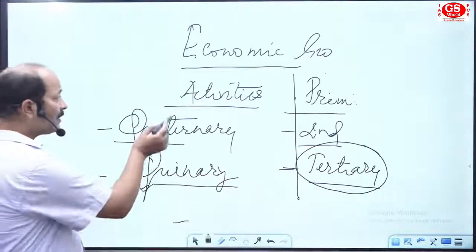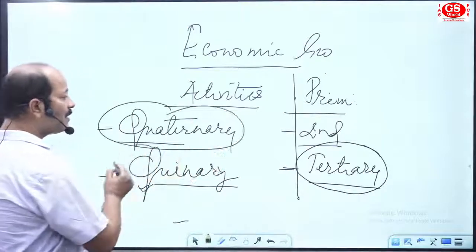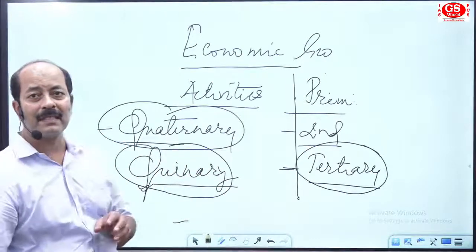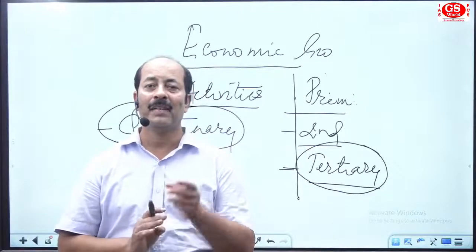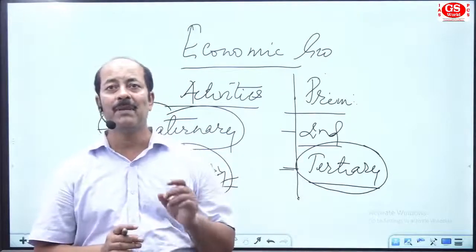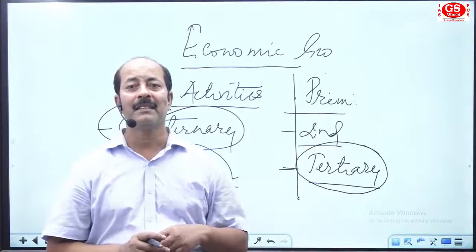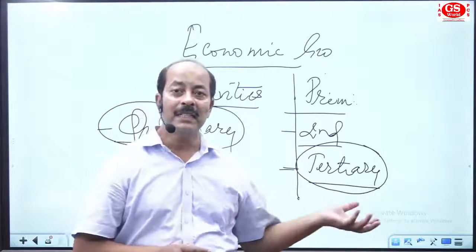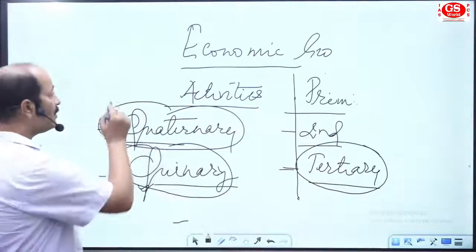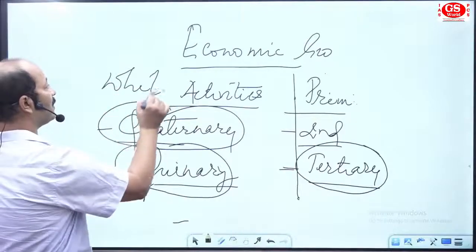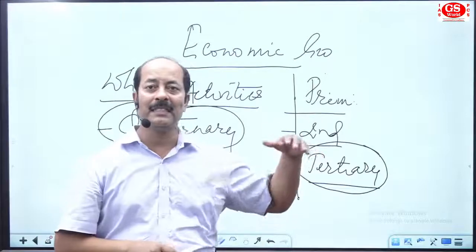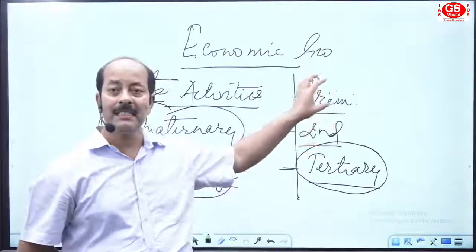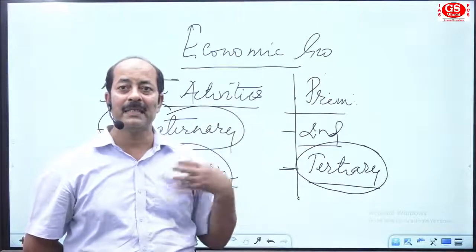Now it comes the third area, quaternary activities and quinary activities. The persons who do research and innovation for administration and for development are named as persons of quaternary activities, and in geography we use white collar. Got that? Now see, we have 4 collars in sequence. The first is red collar for primary activities.